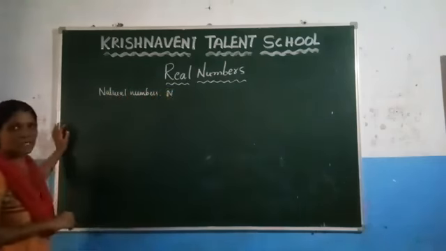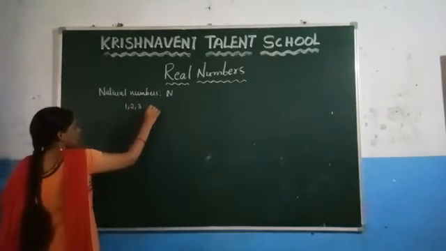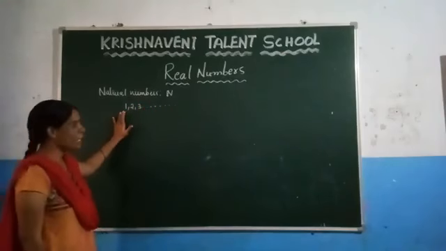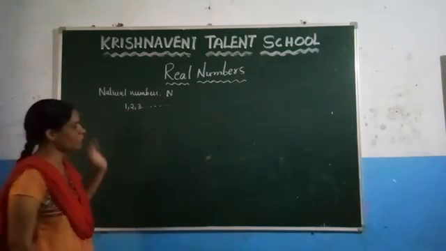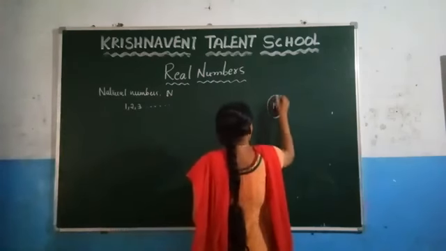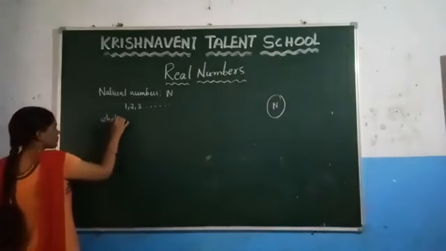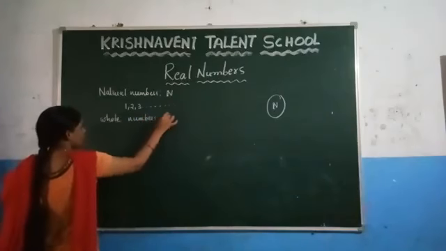The natural numbers are nothing but the counting numbers which start from 1, 2, 3 and so on, and the smallest natural number is 1, and there is no largest number. Here the first number system is natural numbers. After that we get the whole numbers, and the whole numbers are denoted by the letter W.